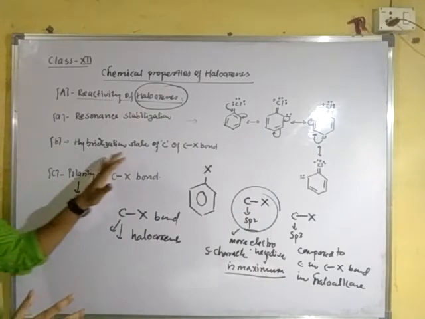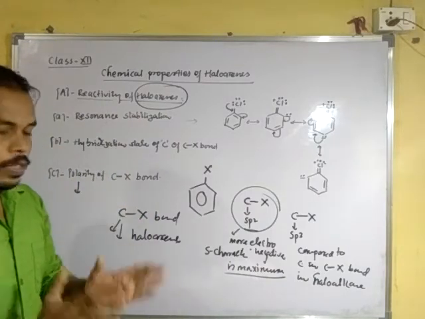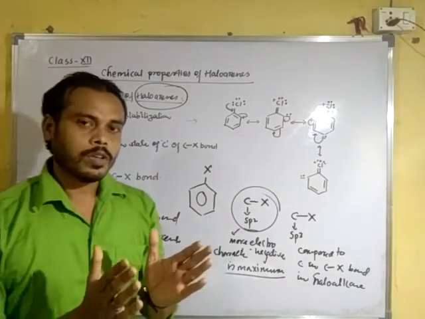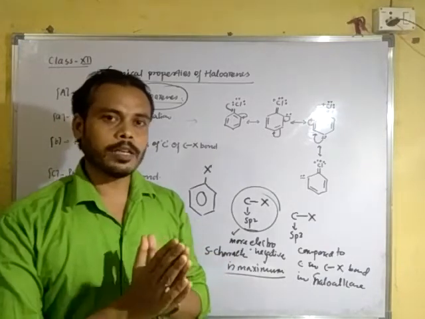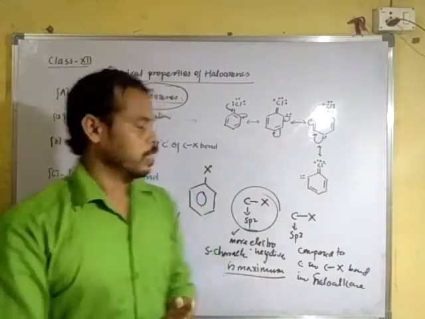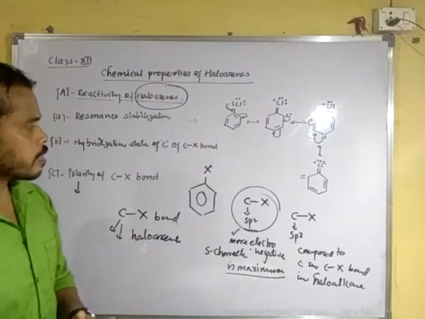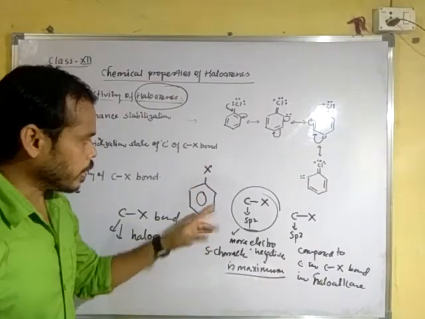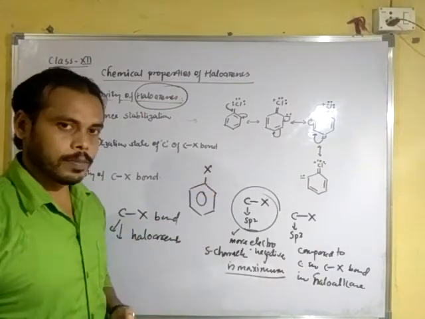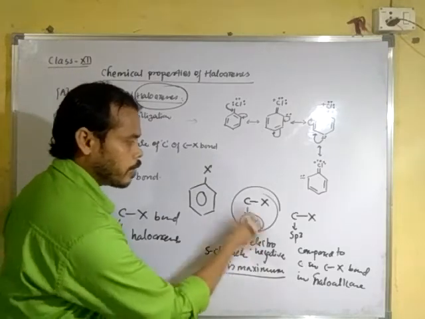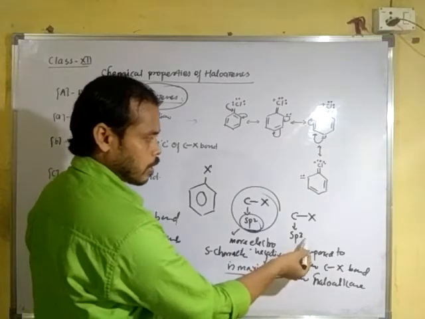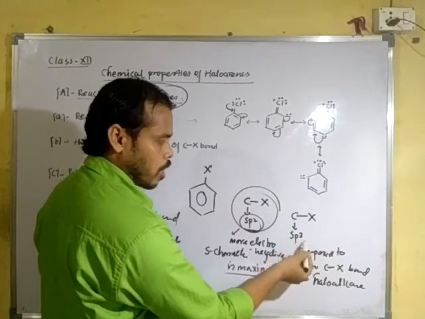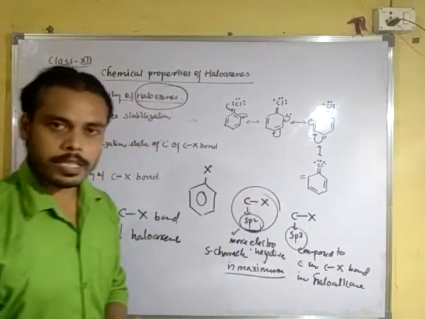Second one is hybridization state. You know, the hybridization state also plays an important role for the reactivity of that particular compound. In case of haloarenes, the carbon atom attached to the halogen atom is in sp2 hybridized state, and in case of haloalkanes, the carbon attached to the halogen atom is in sp3 hybridized state.